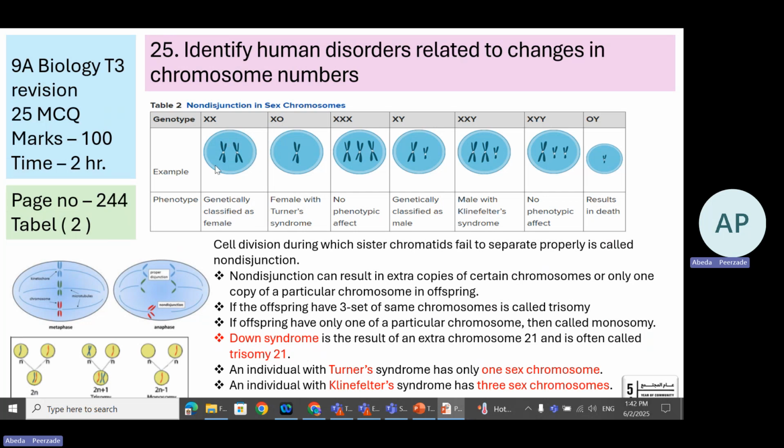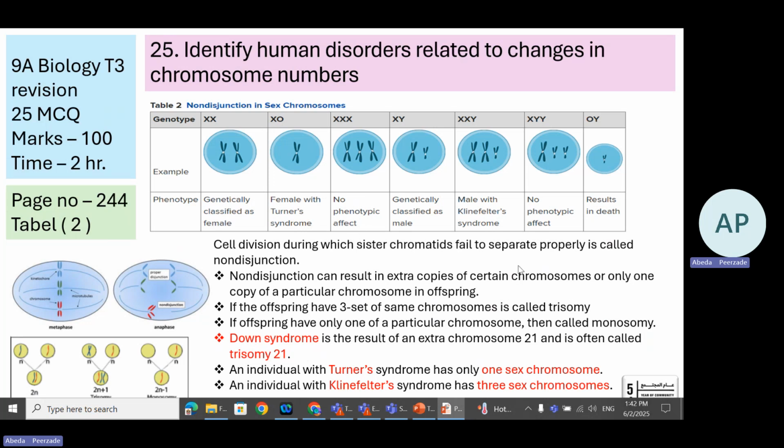Except for the normal XX genotype, the only phenotype mentioned here is having only one X chromosome, that is Turner syndrome. And if there is one extra X chromosome for the female, there is no phenotype effect. It is a normal female, lives a normal life.